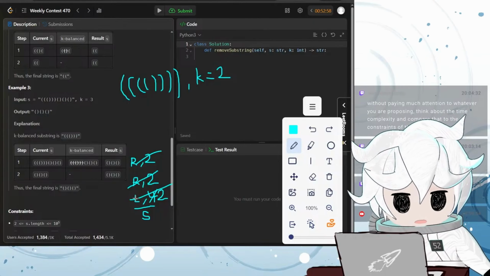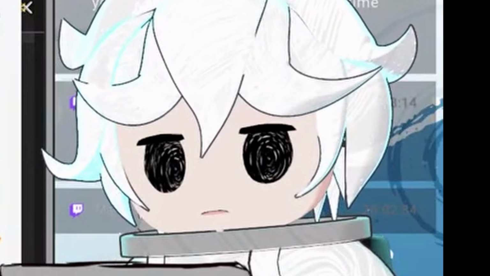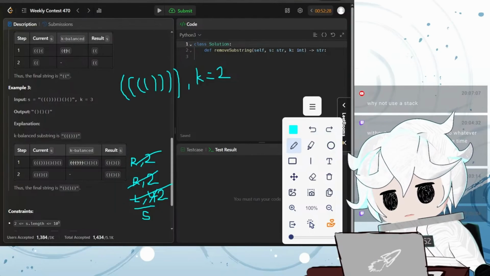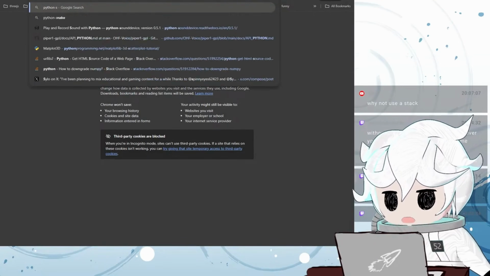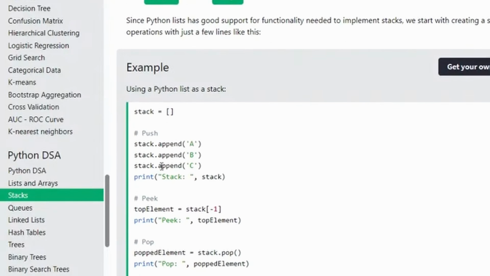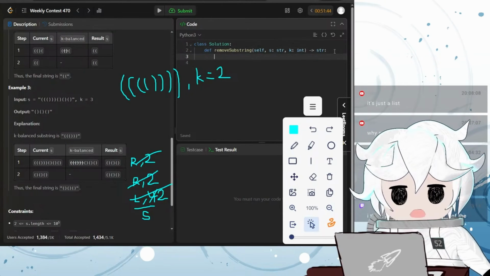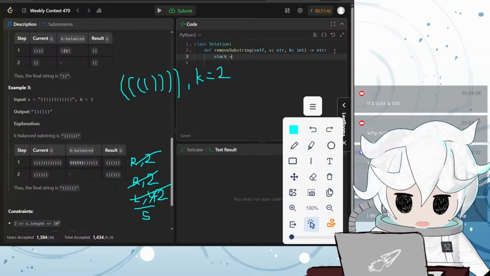It's just that the data structure is like, is this even practical? Is this going to be a nightmare to implement? Let me look at how stacks work in Python. Python stack, add, push, pop, stack.append. Oh, so it's just a list with fancy functions. You know what? I'm going to try this implementation. Oh, okay. What a nightmare. Using stacks for the first time in Python.